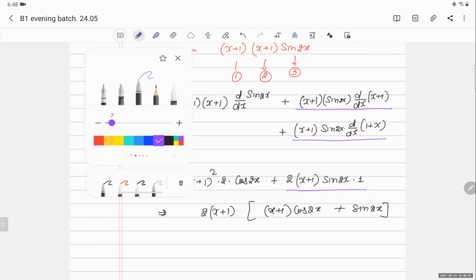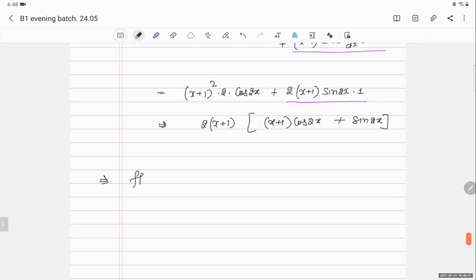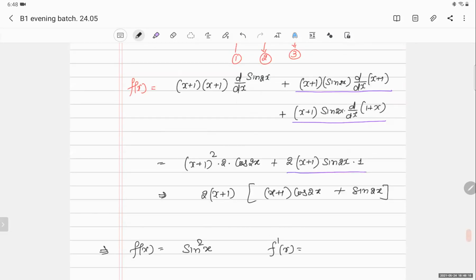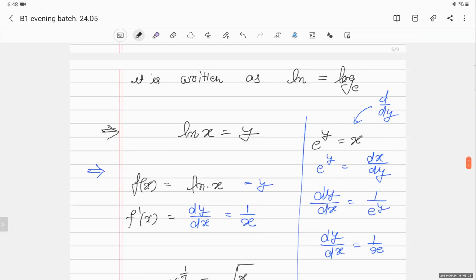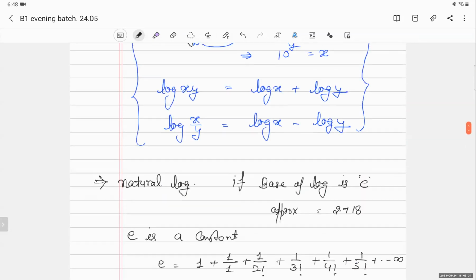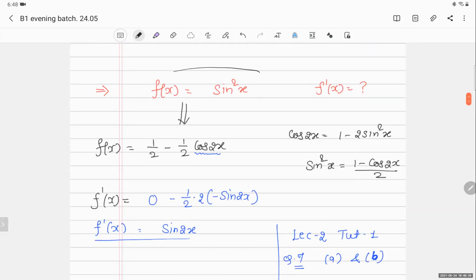Now if you remember, we did one thing earlier. If my function is sin square x, what was my derivative? 2 sin x cos x. This f(x) was sin square x.